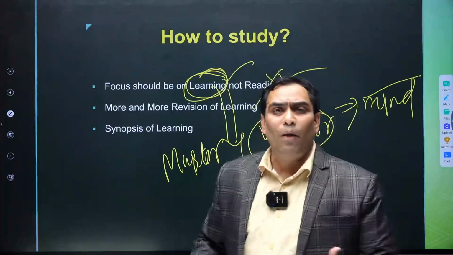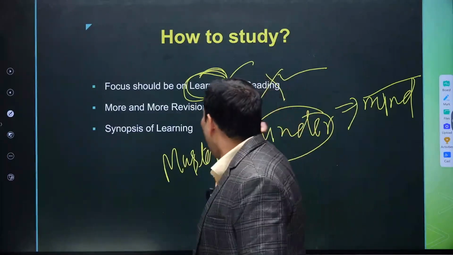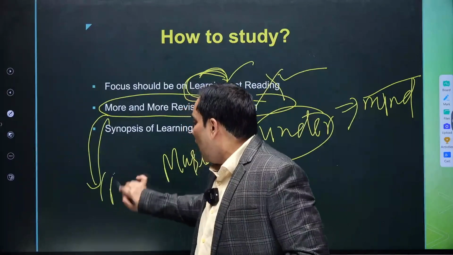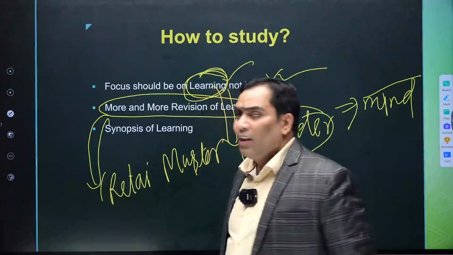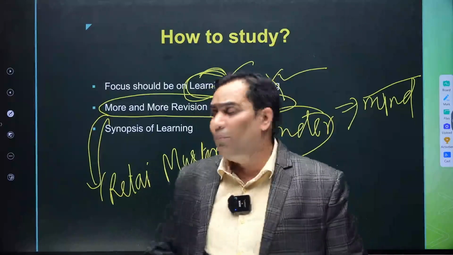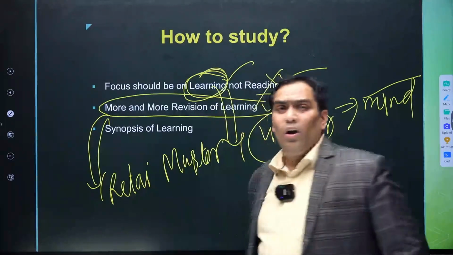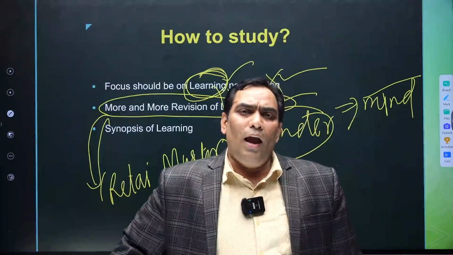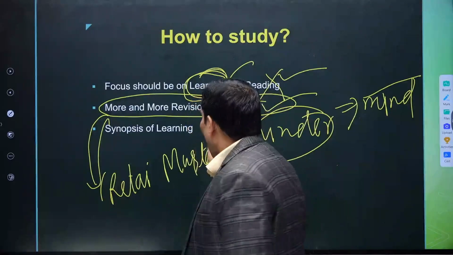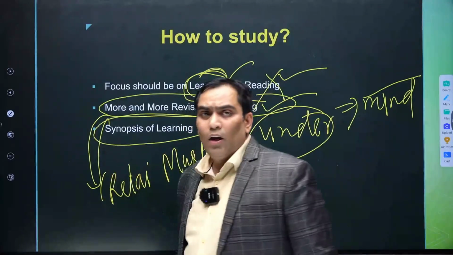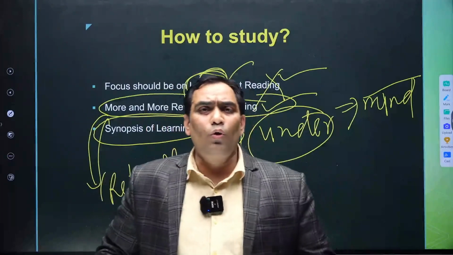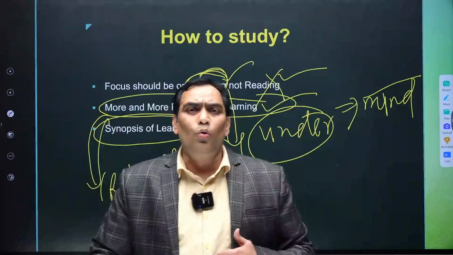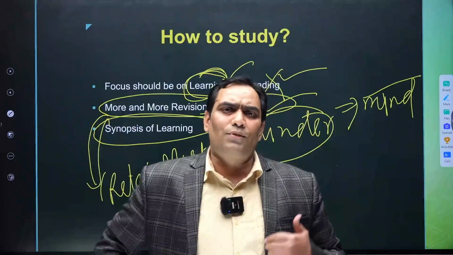It is not only about learning, but learning has to be retained. For retaining the learning, there is a need to have more and more revisions. Then only learning is going to be retained, and after that we have to have a synopsis of our learning. Then only are we going to inculcate our concepts in our mind for a longer period.